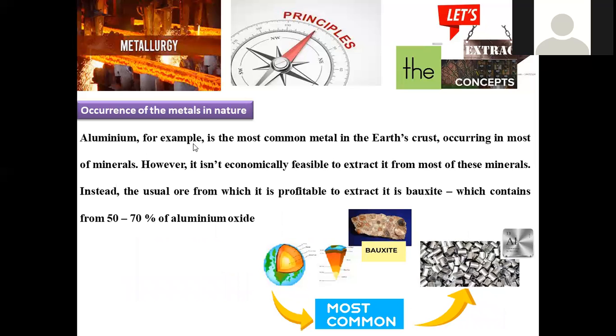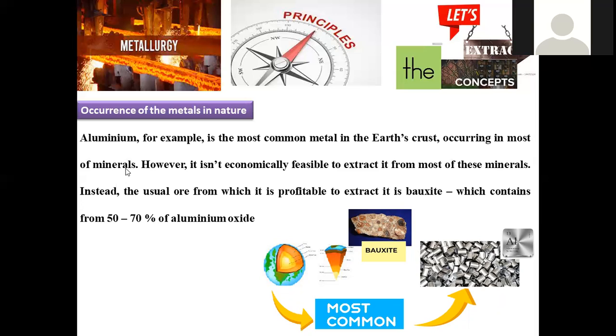Now, aluminium, for example, is the most common metal in the earth's crust. As we already know, among all the known elements, the most abundant element in the earth's crust is oxygen, and later silicon.